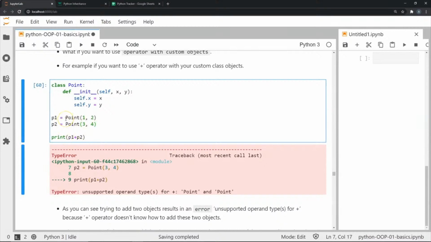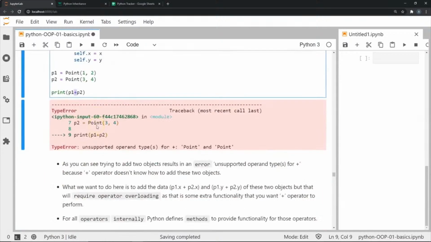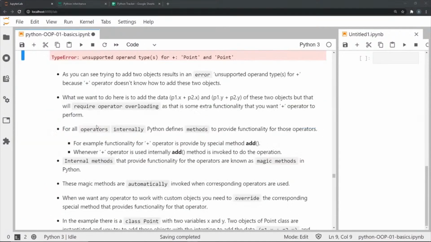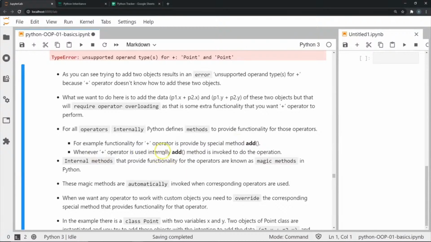So this is what we want this plus operator to do, but Python does not have any inbuilt feature for the plus operator on these objects, and we are going to have to do some operator overloading to create a polymorphism on this. So let's see how we can do that. To do that, first of all, we have to understand that all operators in Python have internally defined methods to provide functionality for these operators. The special method that provides functionality for the plus operator in Python is the add method. And whenever the plus operator is used, we are internally invoking the add method.